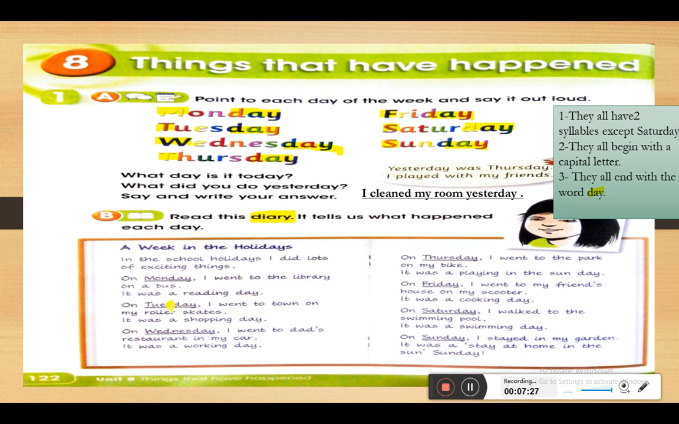On Tuesday, what did you do on Tuesday? On Tuesday, I went to town. How? On my roller skates. Okay, it was a shopping day. So she went to the town to shop. So she went shopping. On Wednesday, I went to Dad's restaurant in my car. It was a working day.